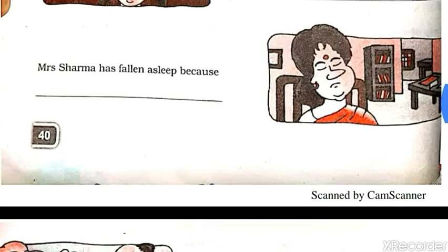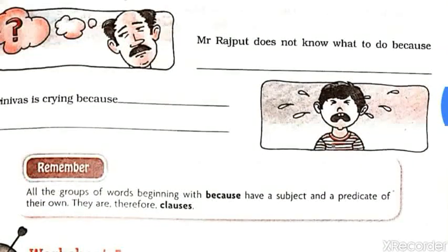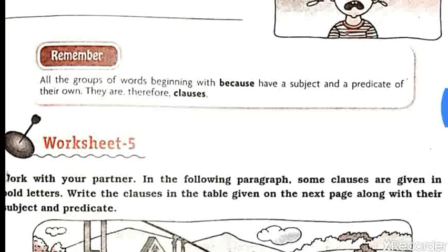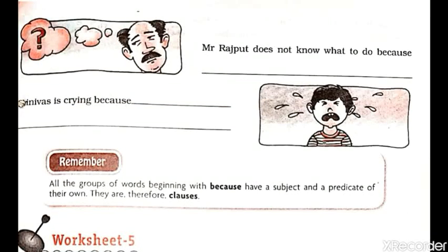Mrs. Sharma has fallen asleep because she has become tired. Mr. Rajput does not know what to do because he is confused. Srinivas is crying because he has fallen down. All the group of words beginning with because have a subject and a predicate of their own. They are therefore clauses.